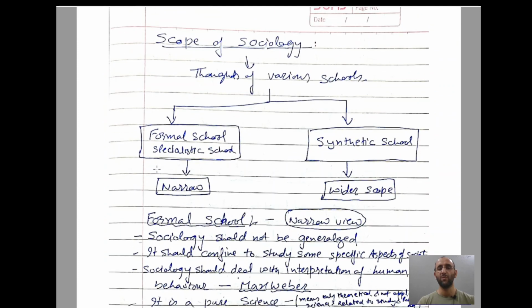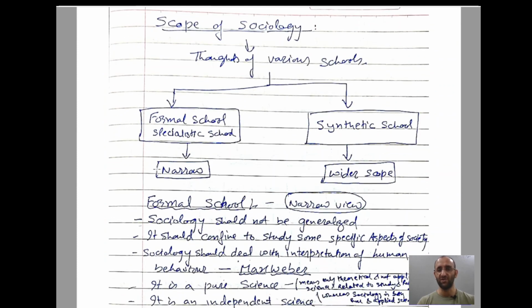So what is the scope of sociology? There are two schools of thought. One is the formal school, also called the specialist school. The other is the synthetic school. The formal or specialist school is called the narrow scope, and the synthetic school is called the wider scope. Okay, so let us study these two scopes. First, the formal school, which is a narrow view.